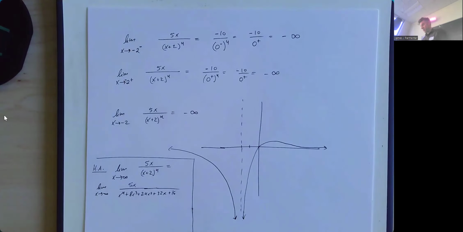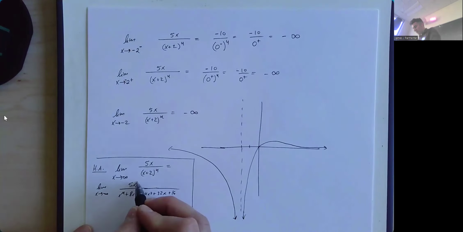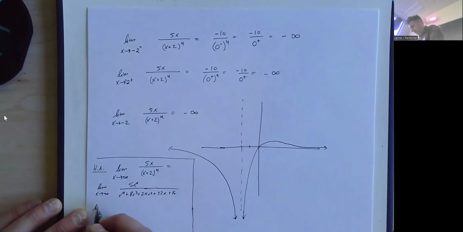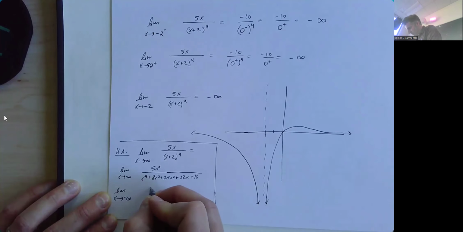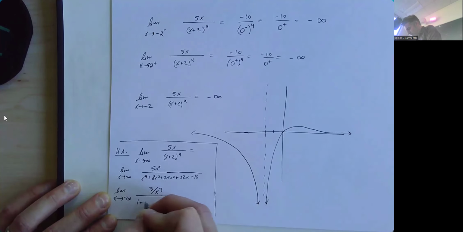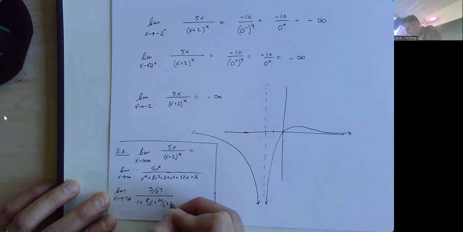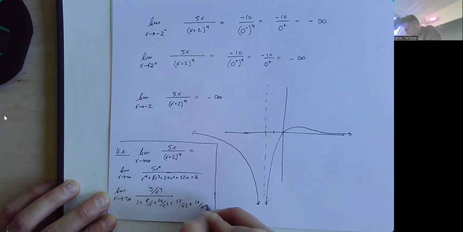And then the highest power is the first here, highest power is the fourth here. You could divide everything by x to the fourth and write it as the limit as x goes to infinity of 5 over x cubed over 1 plus 8 over x plus 24 over x squared plus 32 over x cubed plus 16 over x to the fourth.